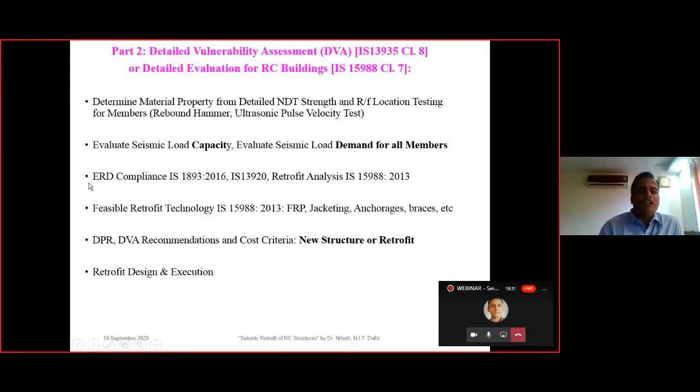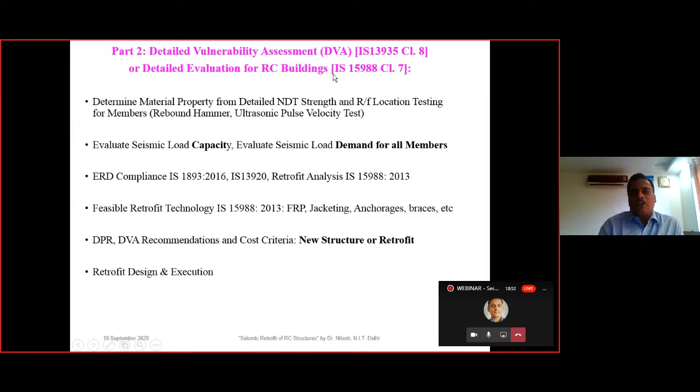Then we have the ERD compliance and retrofit analysis as per these particular codes, that is IS 15988, that we will be evaluating in the detailed vulnerability assessment and the detailed evaluation. In the case of IS 13935, we look for the 13935 provisions for this particular third step.